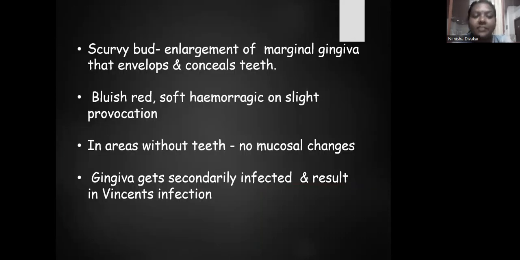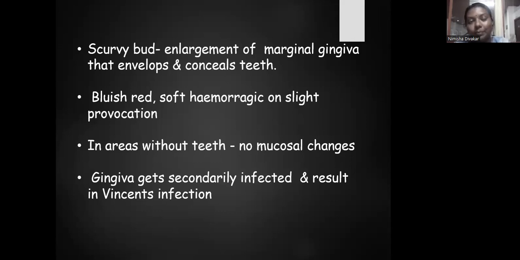The oral manifestation of vitamin C deficiency is known as scorbutic gingivitis at its severity. The gingiva in patients with scurvy is called scurvy bud. That is, the marginal gingiva will be enlarged and envelops and conceals the teeth. The gingiva will be bluish red with a soft hemorrhagic appearance, and it will bleed on slight provocation.